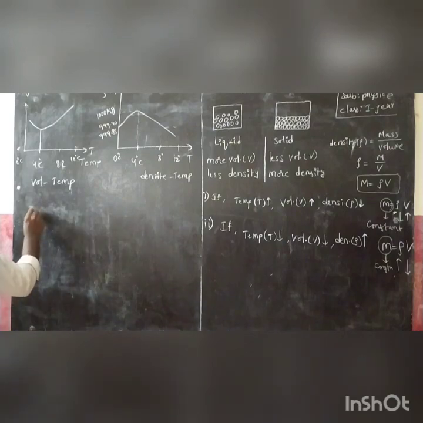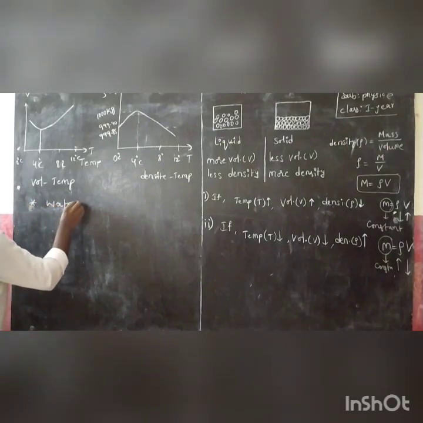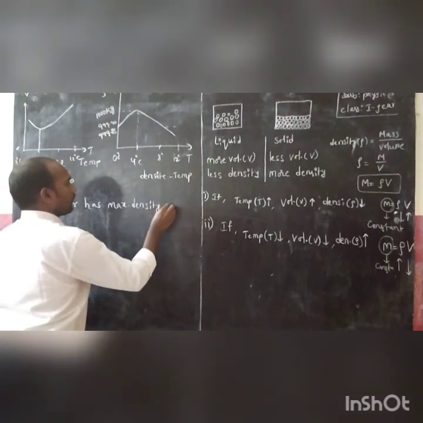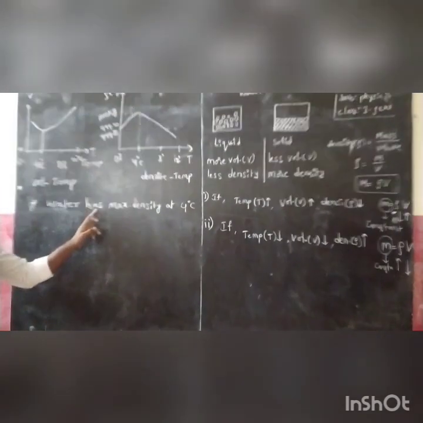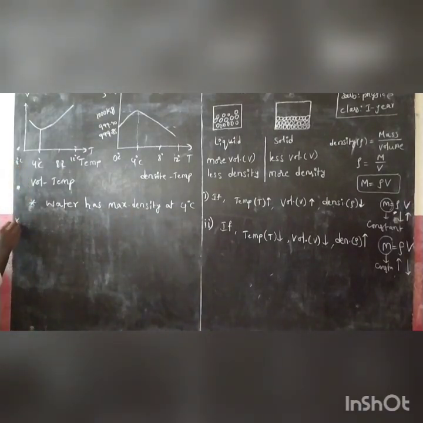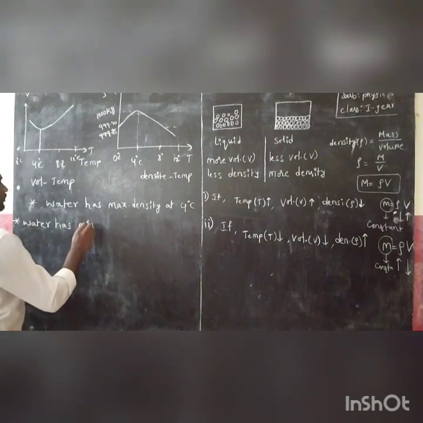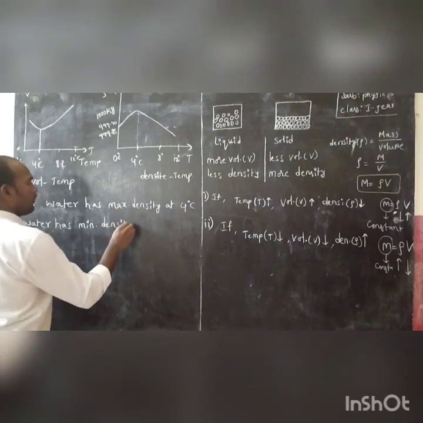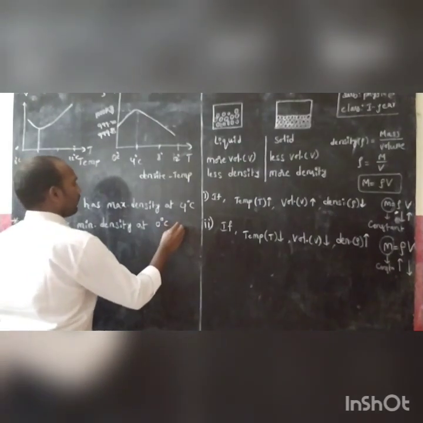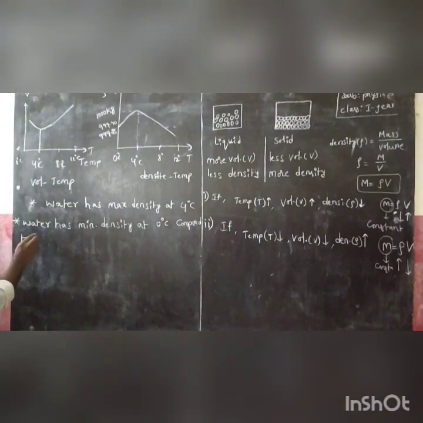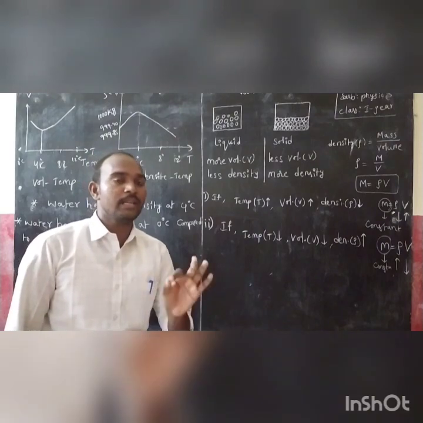Is it clear? Which means you clearly know that water has maximum density at 4 degree centigrade, compared to 0 degree centigrade.